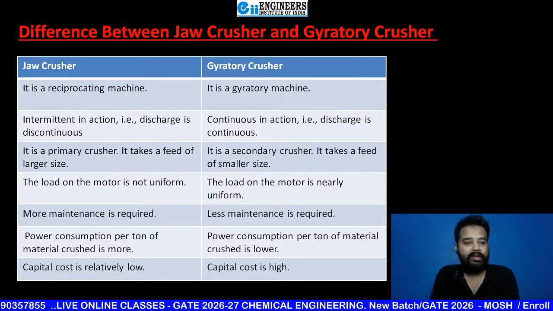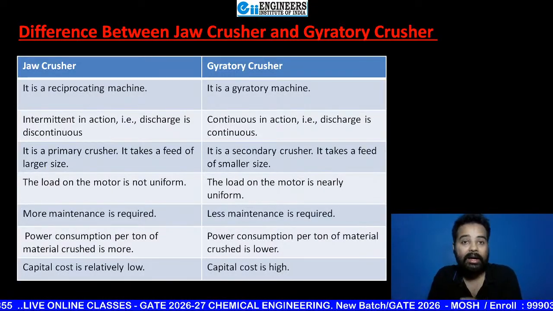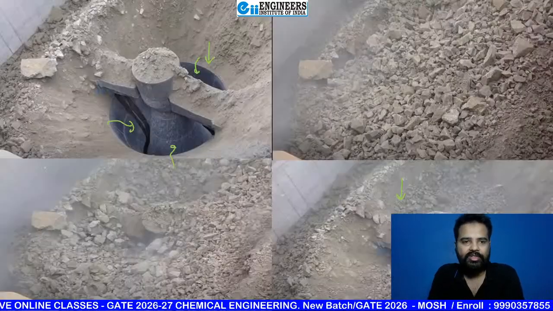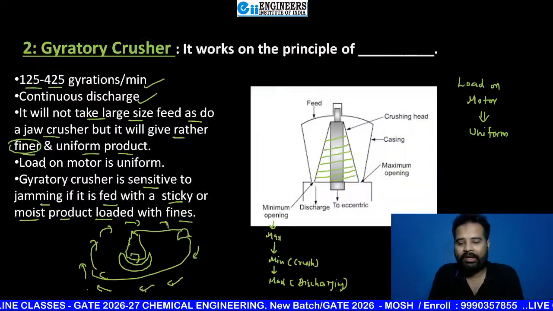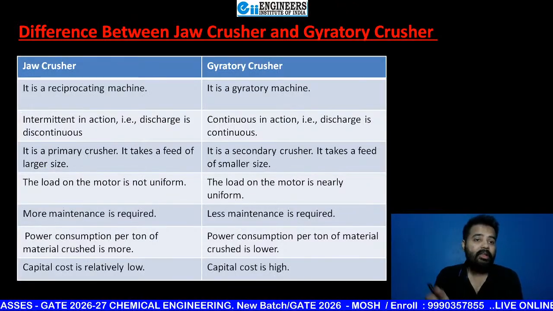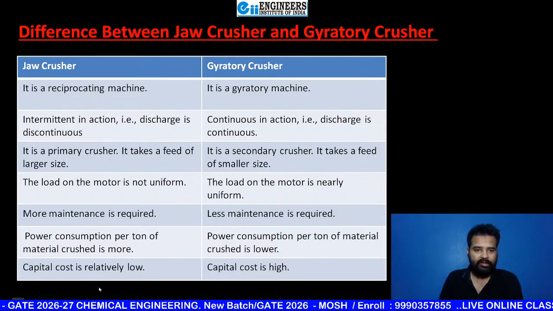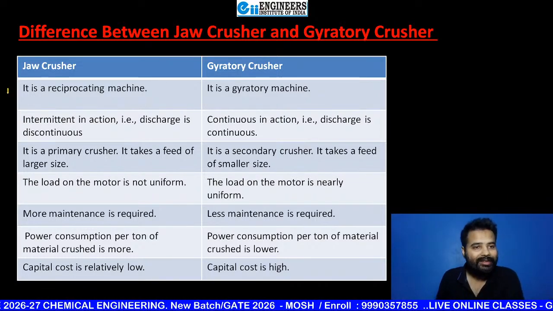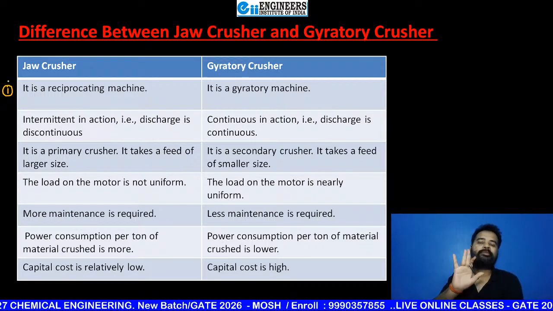Okay, fantastic. So now, today's final topic, that is comparison or difference between jaw crusher and gyratory crusher. So gyratory crusher needs a much smaller explanation in comparison to jaw crusher. Now, the first one, beta. Jaw crusher is a reciprocating machine. Why reciprocating machine? Back and forth motion.